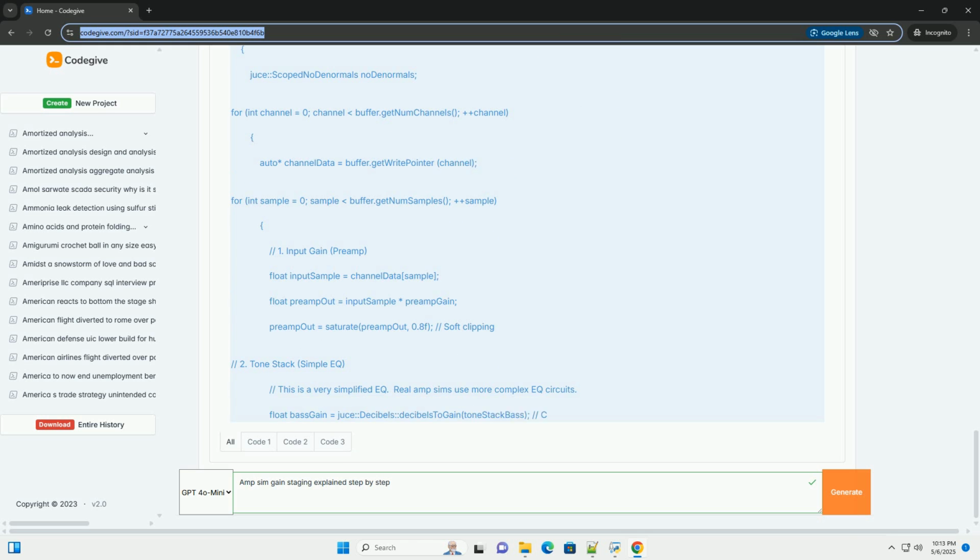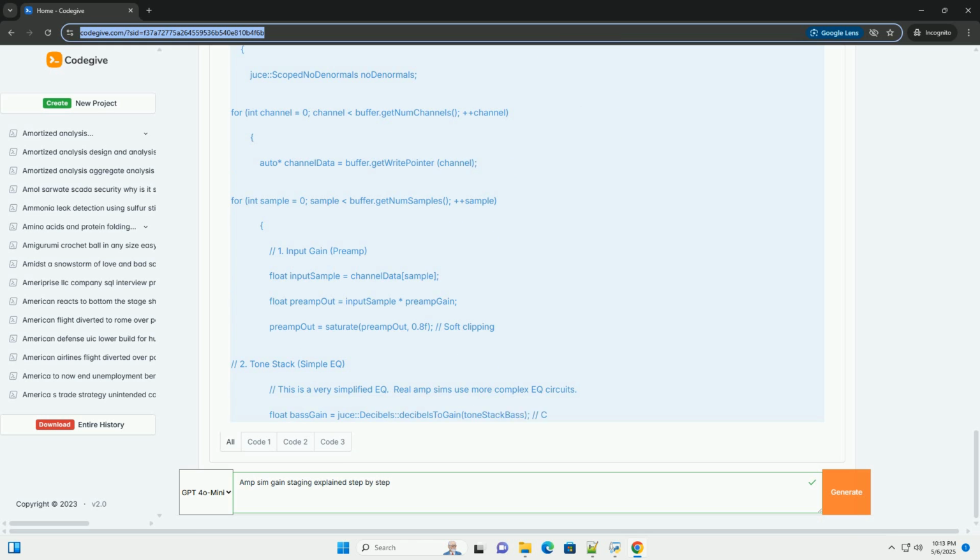Explanation. Saturate, float x, float threshold, a simple soft clipping function. Soft clipping rounds off the sharp edges of the signal, creating a smoother, more musical distortion than hard clipping. Simple amp processor class: preamp gain, tone stack bass, tone stack mid, tone stack treble, post EQ gain, power amp gain, master volume. These member variables store the gain values for each stage. They would typically be controlled by sliders or knobs in the plugin's UI.